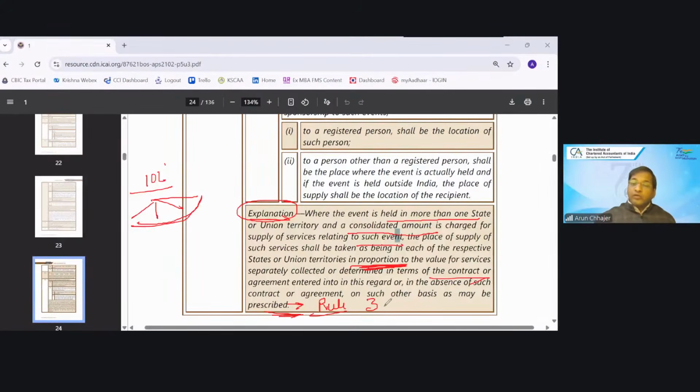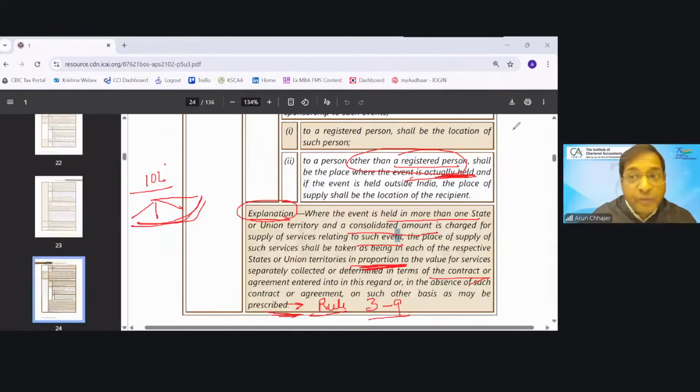When you go to rule 3 to rule 9 of the IGST rules, you will identify that apportionment would happen only if the recipient is unregistered. If the recipient is registered, no problem. Consolidated amount का place of supply भी location of recipient होगा. But अगर unregistered है, तभी तो हम place of supply क्या कहते हैं? Event is actually held. Now in this case, event is held in more than one state. तो इसीलिए अपोर्शन के लिए इसने B2C का लॉजिक अप्लाई किया. Are you getting my point?